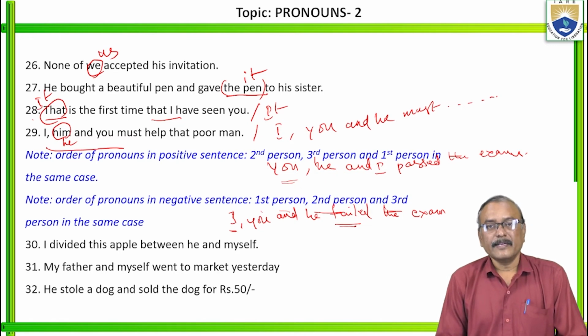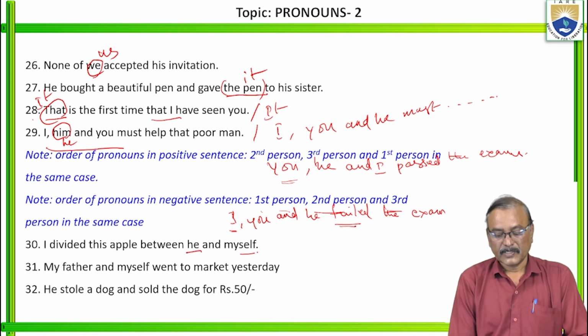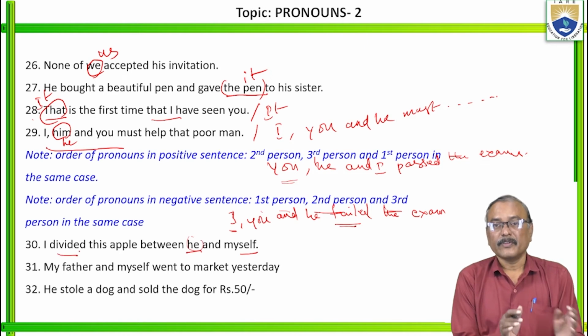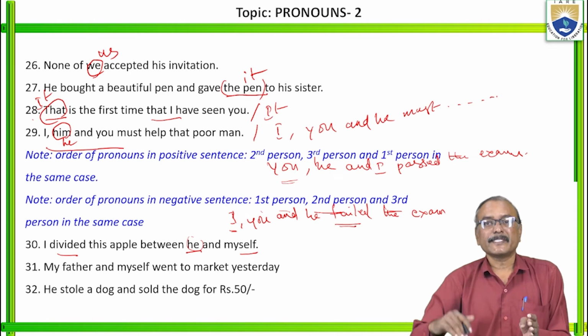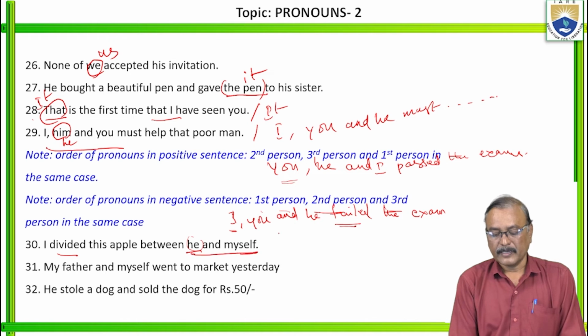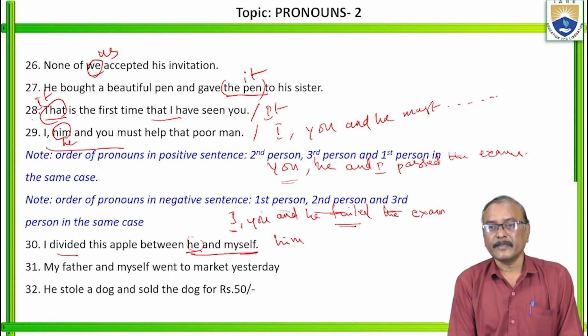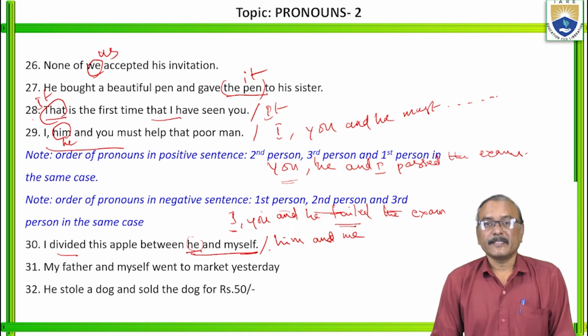Next, I divided this apple between. So these pronouns are coming after the verb. When pronouns or nouns come after the verb, they should be in the objective case, that is the accusative case. So here it should be between him and me. Right? I divided this apple between him and me.